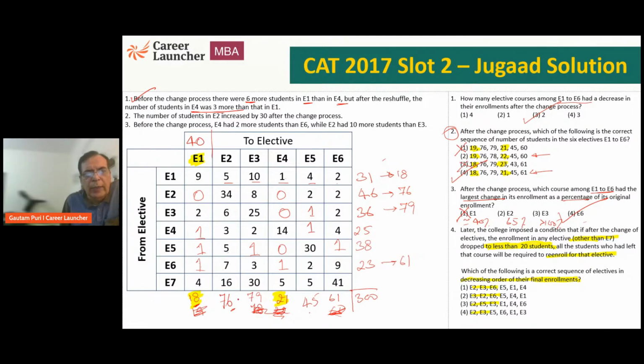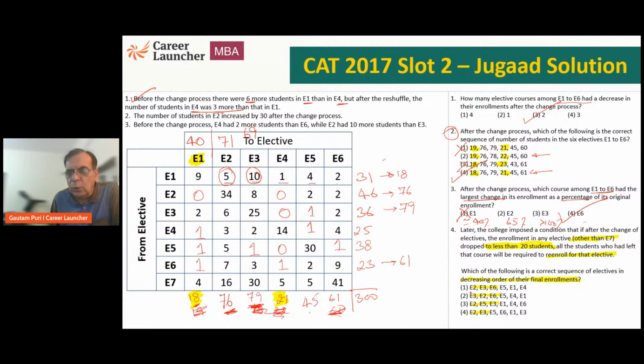Okay. What about E2? Out of the 76 students who are finally in E2, these 5 will go back to E1. So E2 will become 71. Similarly, if I look at E3, out of the 79 students who are in E3 finally, 10 will go back to E1. So E3 will become 79 minus 10, 69. So E3 has become 69. E2 is 71. So look at the choices.